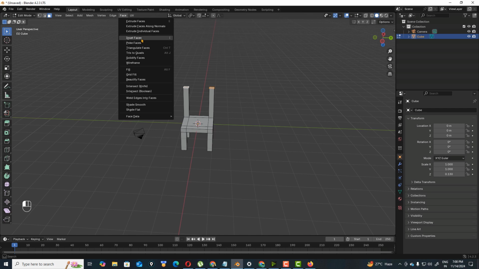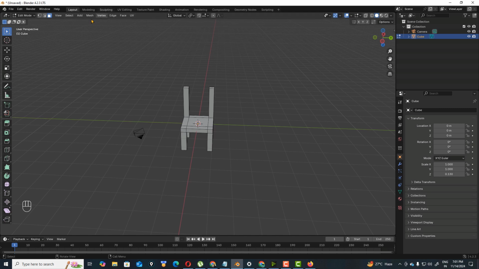And if you want to bridge, use insert or bridge, and if you extrude individual faces, use insert. This is bridge, triangular faces, poke faces, insert faces, extrude faces, faces along normals.